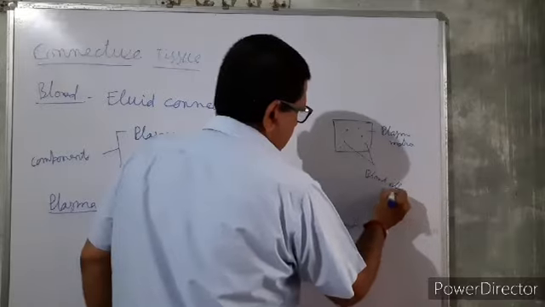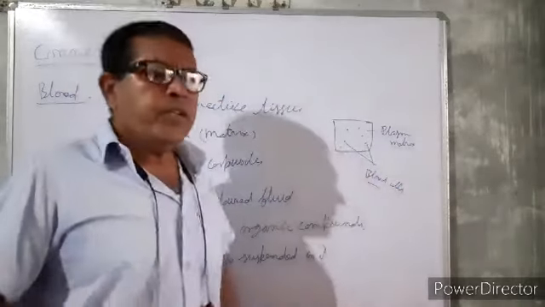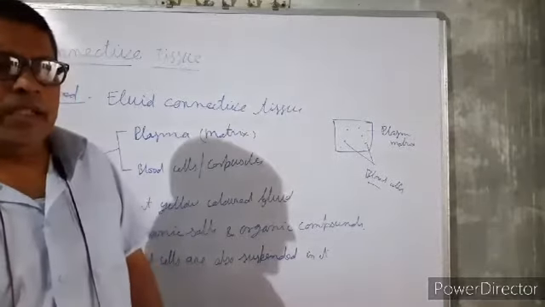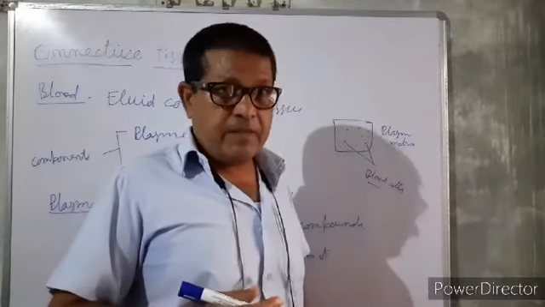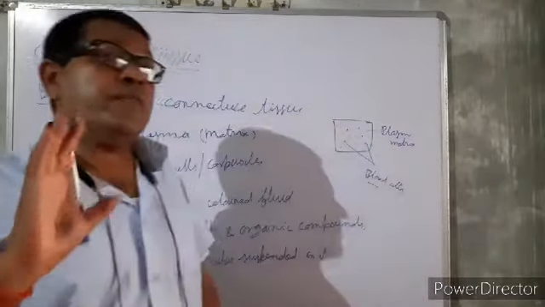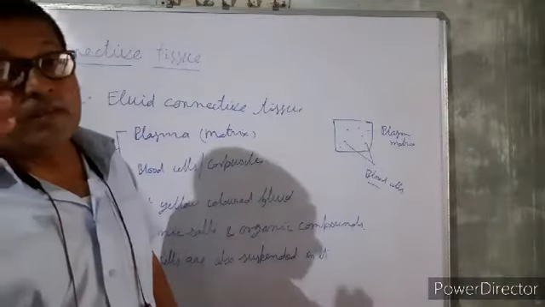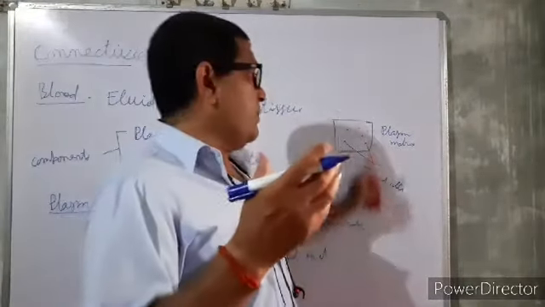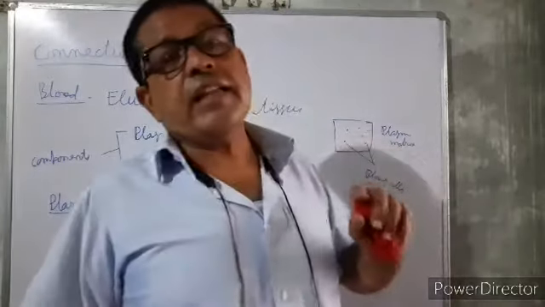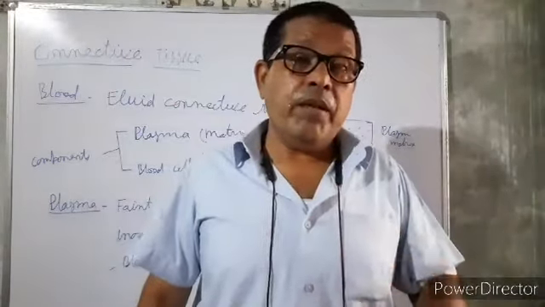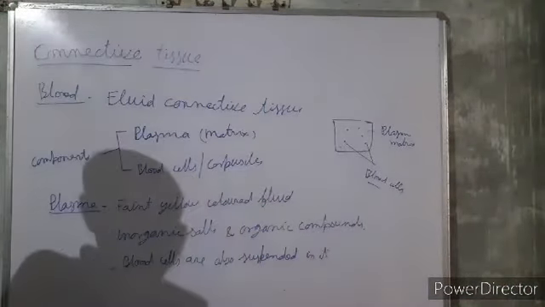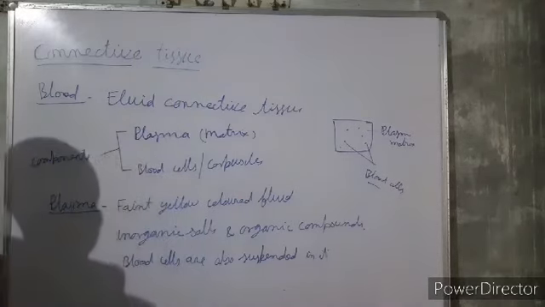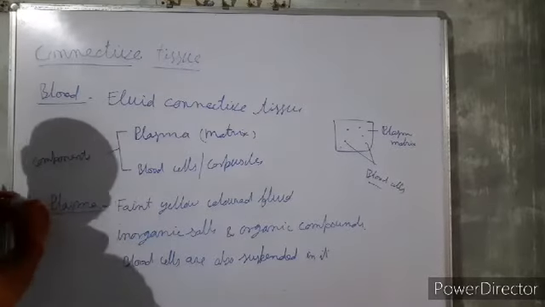You can imagine taking water in a bucket and adding some sand particles. Such a structure is found in the blood. Water is just like the plasma and sand particles are just like the blood corpuscles. So in this way, this is the structure of the blood.